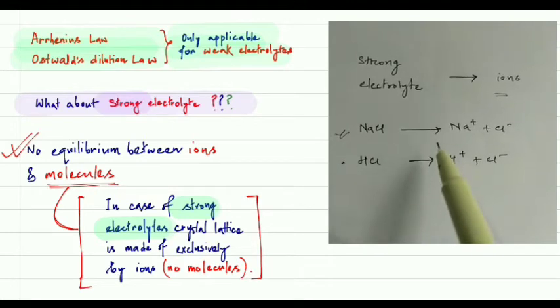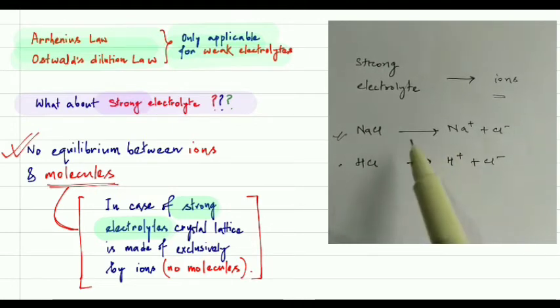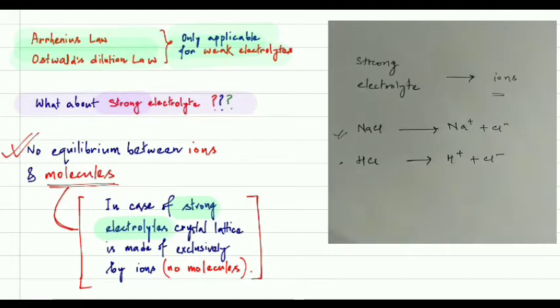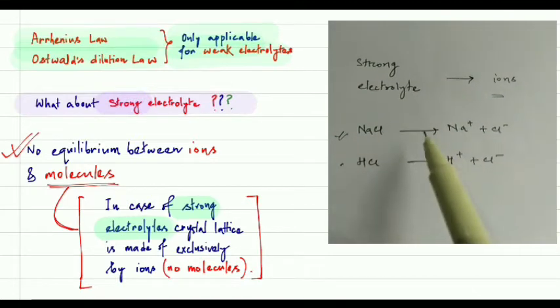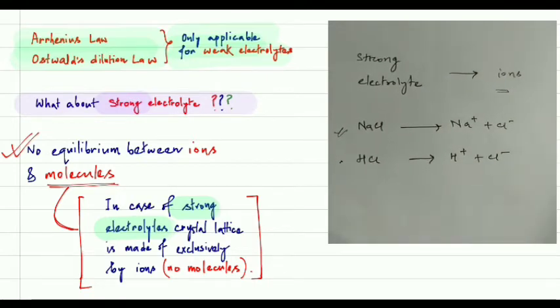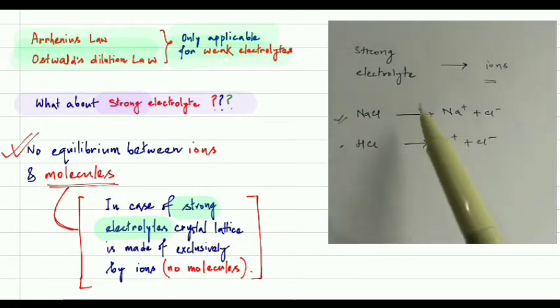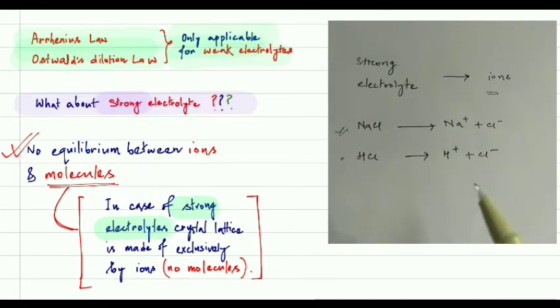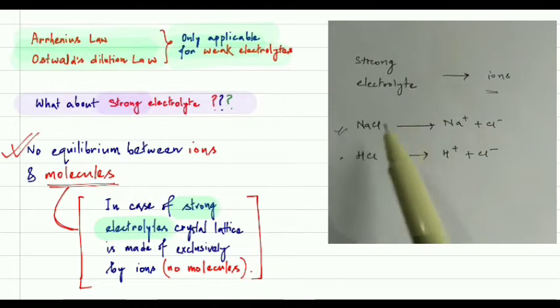There is no backward reaction, so we cannot get an equilibrium, because equilibrium comes only from reversible reactions. We don't have that reversibility, so we cannot use the Arrhenius law or Ostwald dilution law for strong electrolytes.